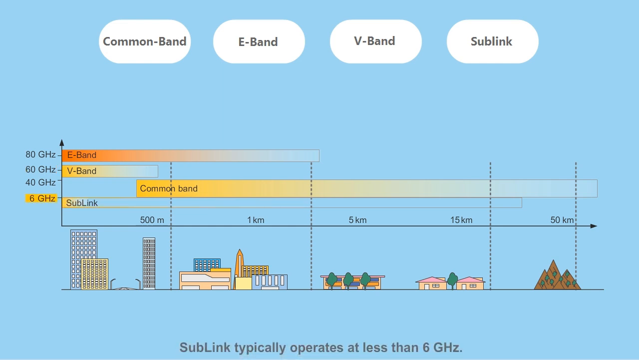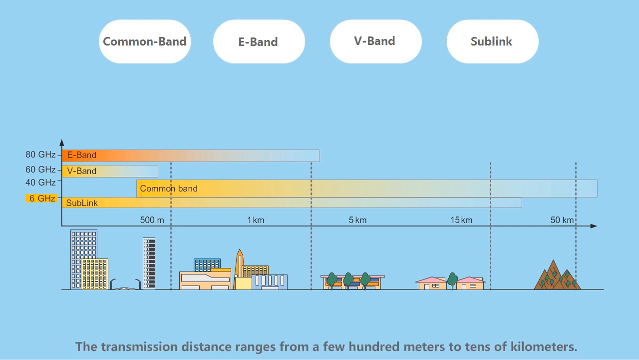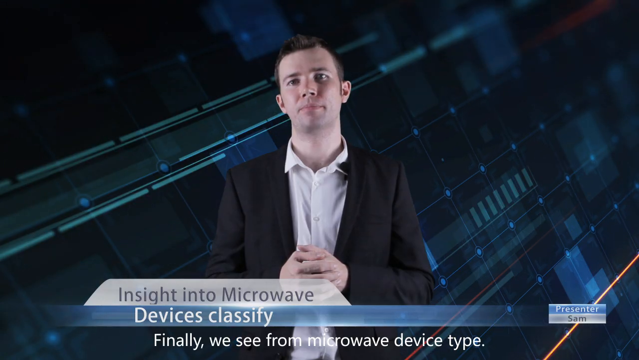Sublink typically operates at less than 6 GHz. This band is also license-free in most countries and is often used in wireless backhaul links. The transmission distance ranges from a few hundred meters to tens of kilometers.